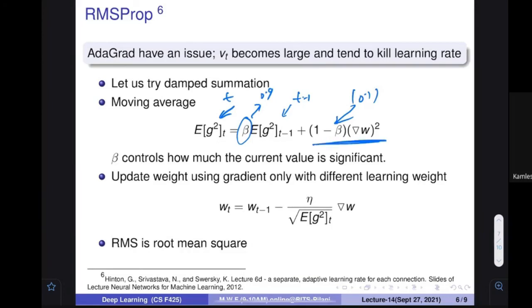Whatever current gradient you have, you multiply it with something, but this quantity is going to be multiplied with 0.9. Because this point contains the previous thing and that contains the previous thing, the very old things are going to have very little effect. Are you able to understand this? Very old things have very little effect, and this is another very interesting approach. Then again, the weight update formula is going to be the same: you take the gradient and multiply with this particular quantity, which has eta divided by the square root of whatever value we have right now.